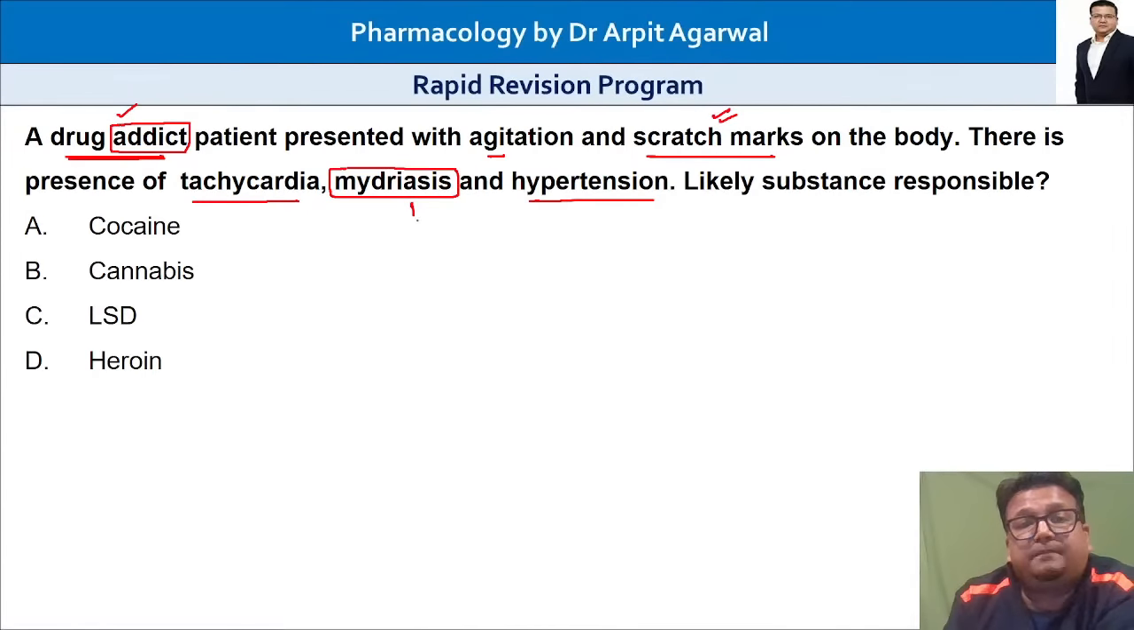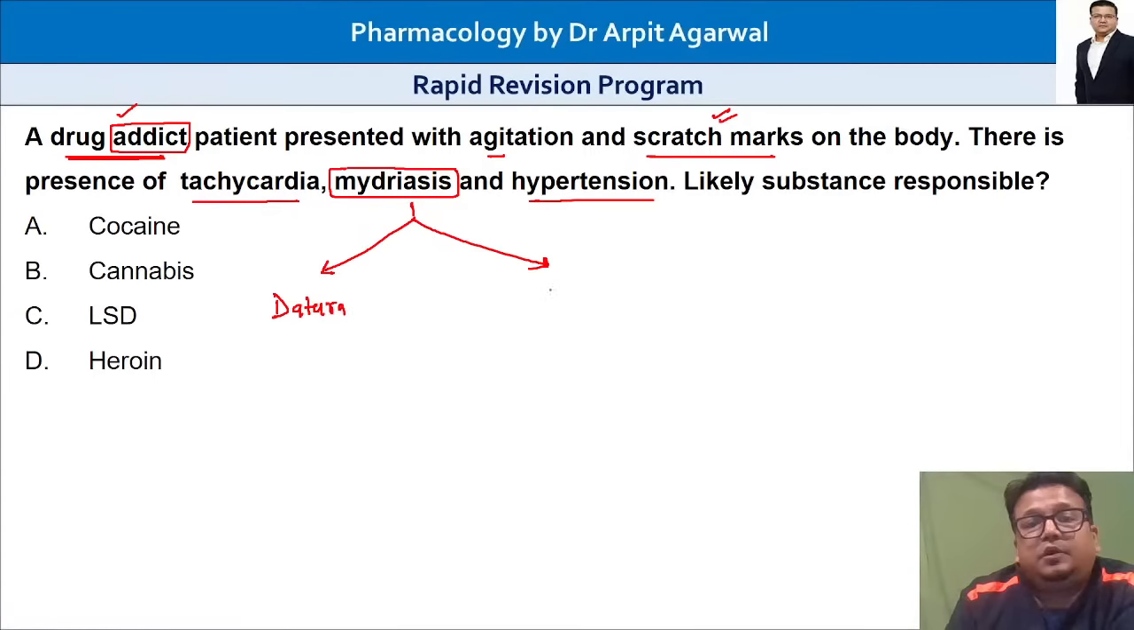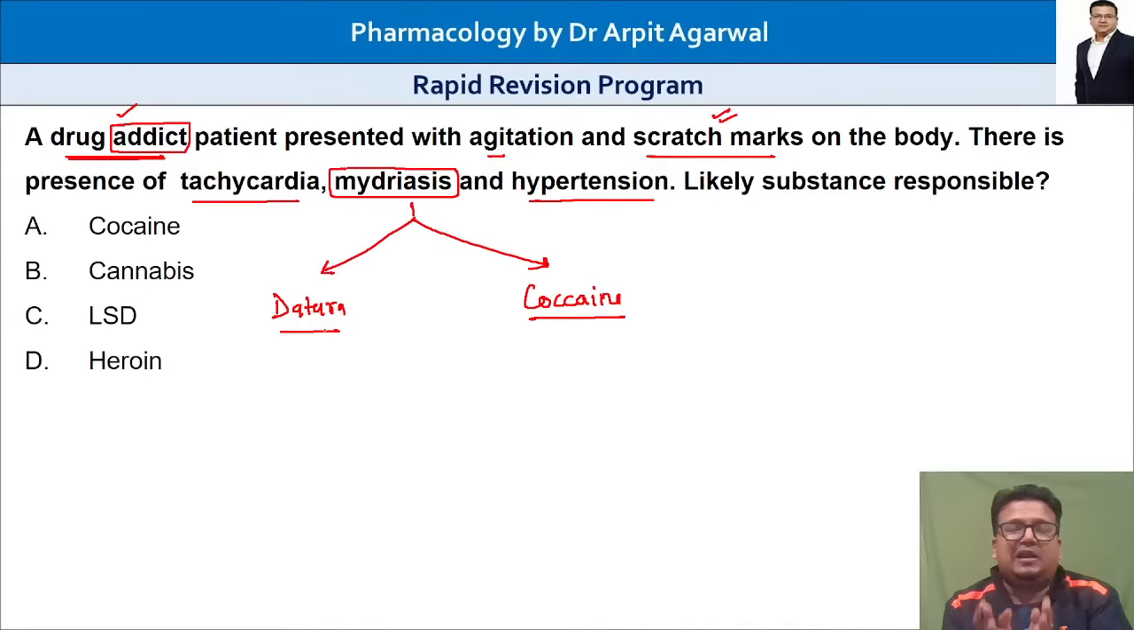What important poisoning should you think of when you have a dilated pupil? When you have a dilated pupil, what are the important poisonings or addictions you should think of? I will tell you, in dilated pupil, you should think either of datura poisoning or of cocaine. Both are substance abuse problems. Two addictions are commonly responsible: datura poisoning and cocaine poisoning.